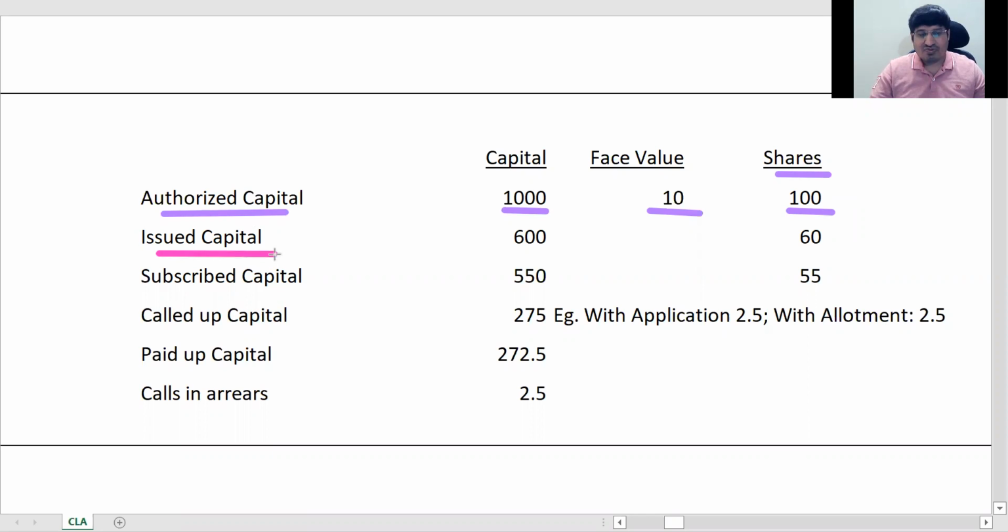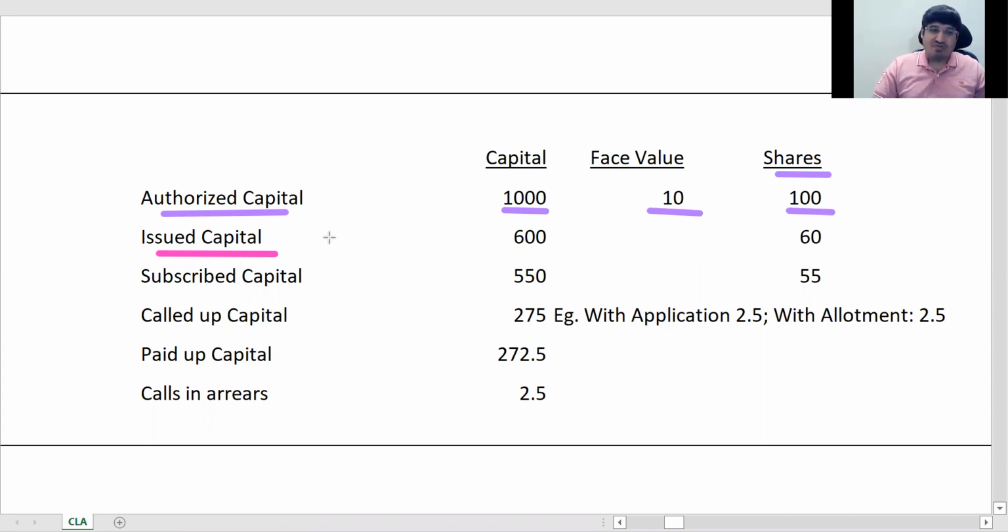Okay, so for example, I have got 2 businesses planned in my mind. Okay, so say we have got 2 businesses planned right now with the authorized capital.